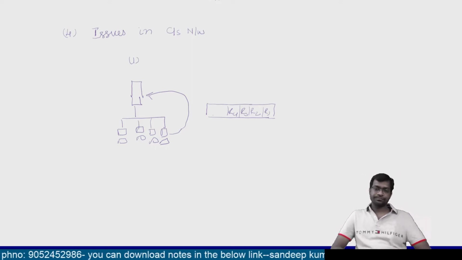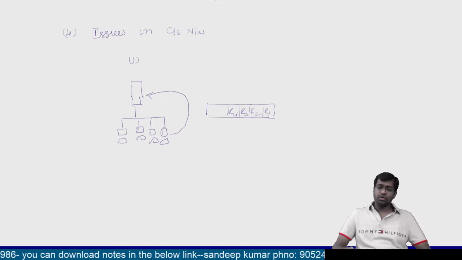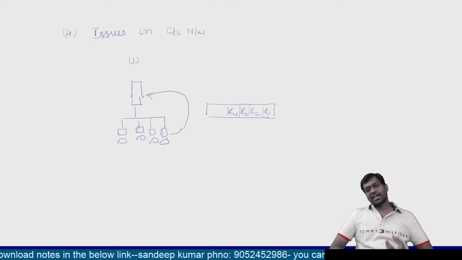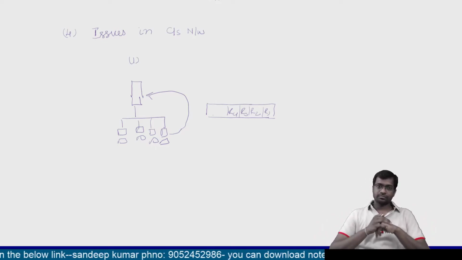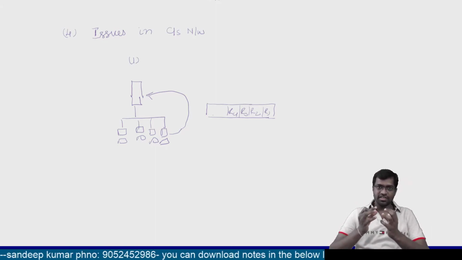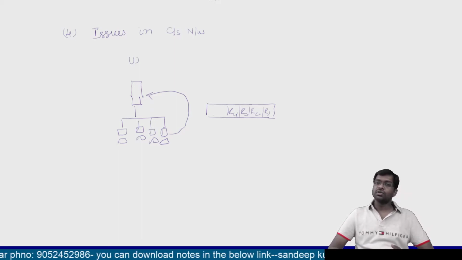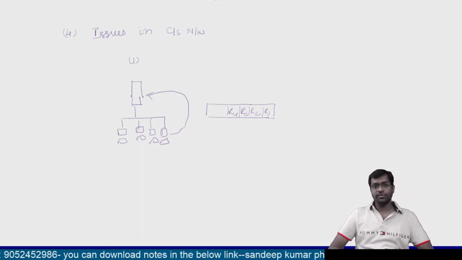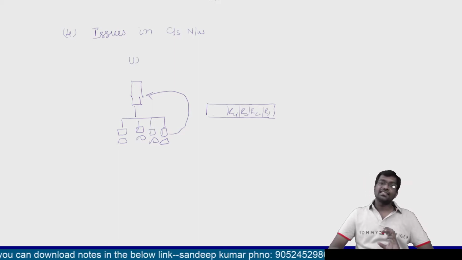That is the reason. For example, if your results are announced, all the students will try to see the result. So what happens if multiple requests come at the same time to the ICA server? Sometimes it says loading, loading, loading. What do you mean by loading? Because the server is busy, it takes certain time for the processing of this particular request. So that is the first issue. If multiple requests come at the same time, it takes certain time for the purpose